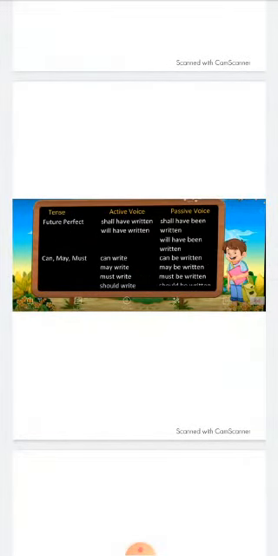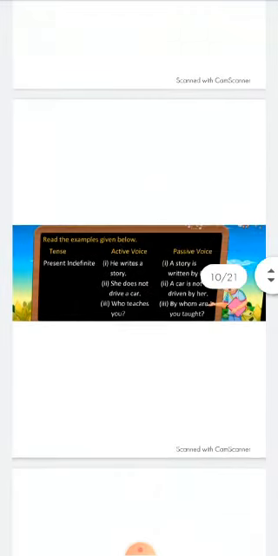Then in future perfect, shall have written, will have written, it will change into shall have been written, will have been written. Now when we use modals like can, may, must, like can write, may write, must write, should write, they will change into can be written, may be written, must be written and should be written. Now see the examples.